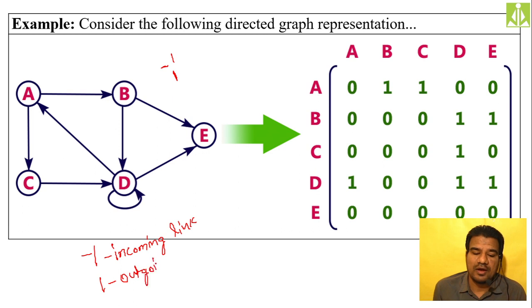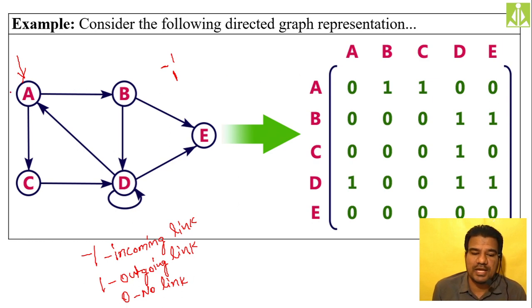What is an incoming link, what is an outgoing link, we have seen in terminology. And 0 if there is no link at all. If there is no link at all, we put 0 over there. So now quickly try to understand. First we do this for A. So A to B, we have a direct outgoing link. So what do we have to put? We have to put 1 over here.